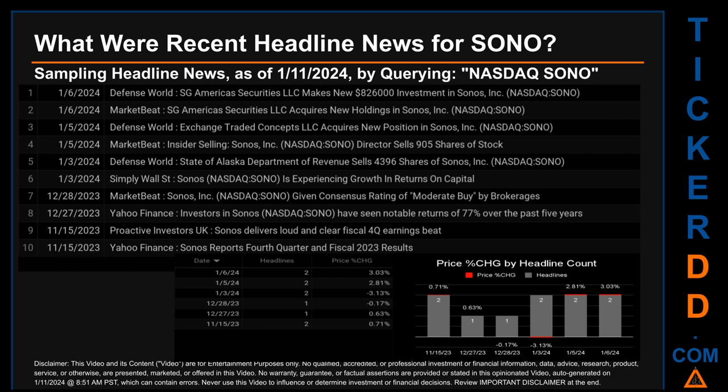The latest publication date of Saturday, January 6, 2024, was actually the day with the highest percentage change in price. It saw a price jump of 3.03%. Wednesday, January 3, 2024 was the day with the highest percentage change in price when we compare opening versus closing price for the ticker. The day saw a drop of -3.13% when SONO opened trading at $16.28 and closed at $15.77. There were two found headlines.